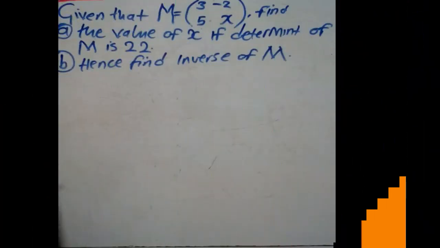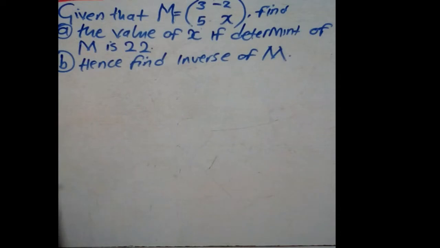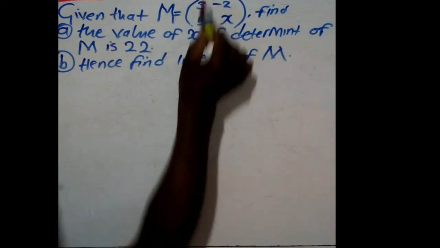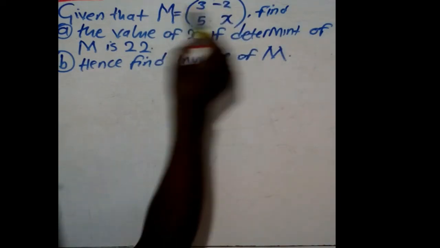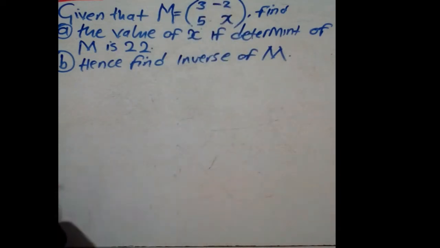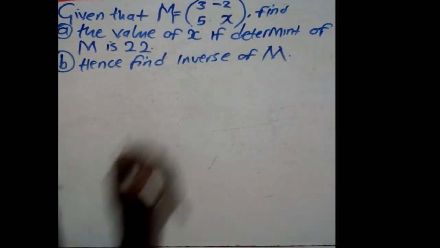On the solving board, we have a matrix M, which is a 2 by 2 matrix. When we say 2 by 2 matrix, it means it has got 2 rows and 2 columns. These are rows, these are columns. Then the question is to find the value of x if determinant of M is equal to 22. So we have to find the value of x provided that the determinant of that matrix is equal to 22.